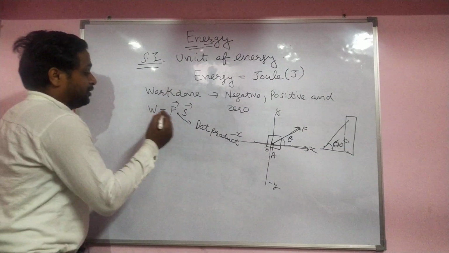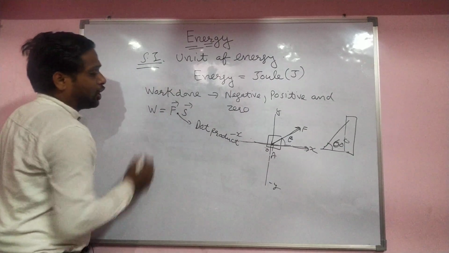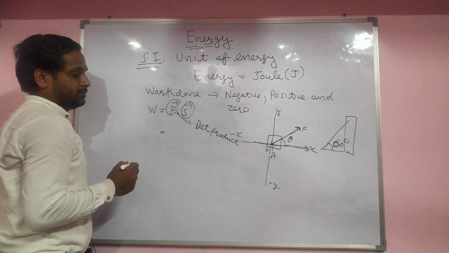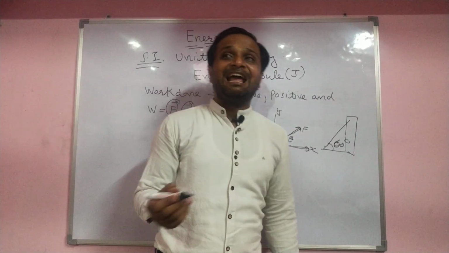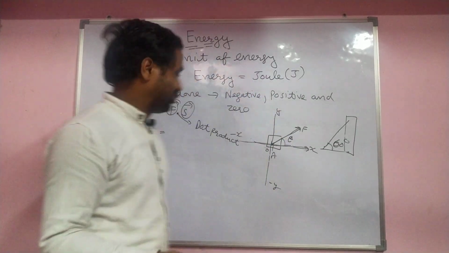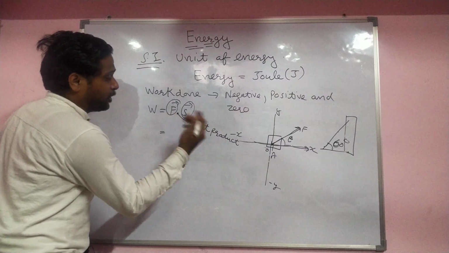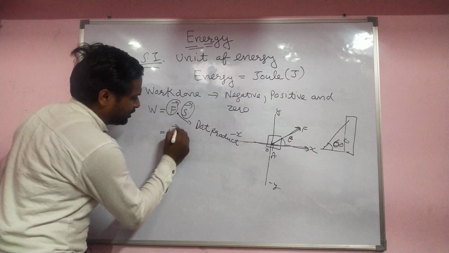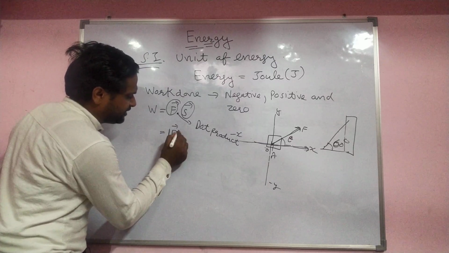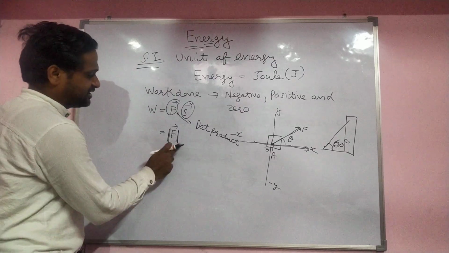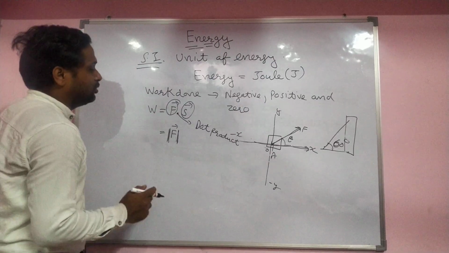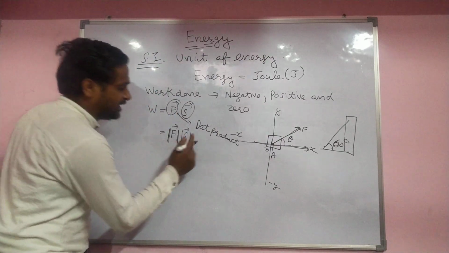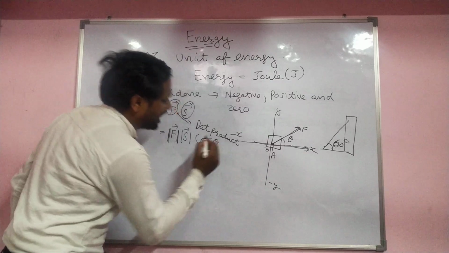First of all, see what is the dot. Both of these are vector quantities. You know, any vector quantity has a magnitude and also a direction. So what is the dot product? When you open the dot product, you take the magnitude. If these modulus signs are there, then you are able to know about the magnitude. Take the magnitude of both and put the angle, cos theta.